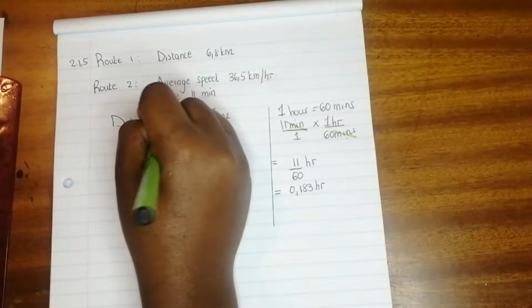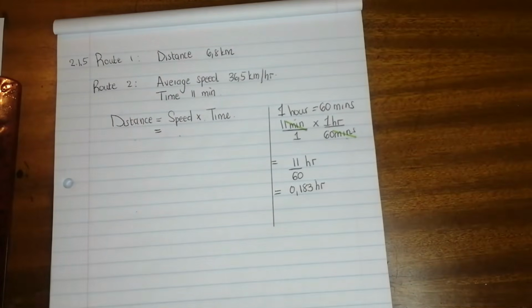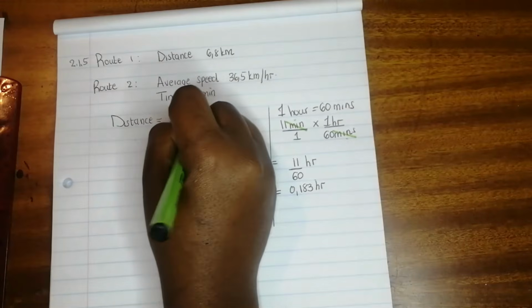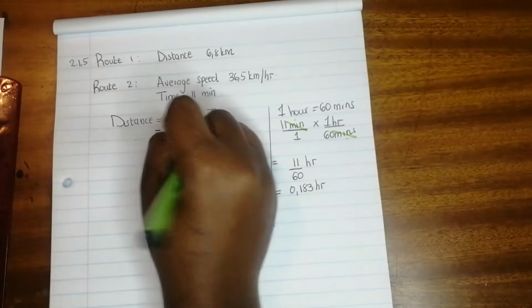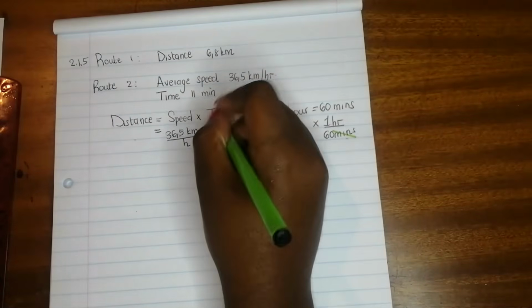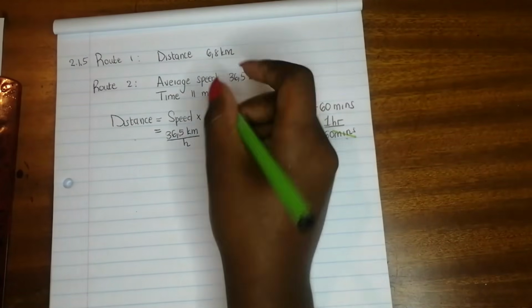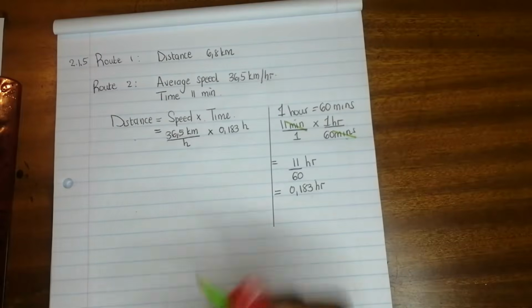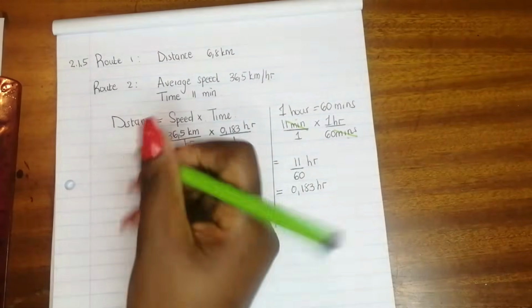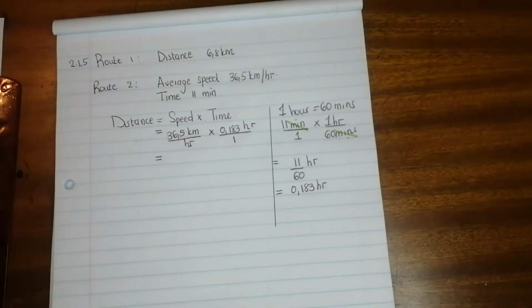So now we are ready to substitute everything into our formula. Our speed is 36.5 kilometers per hour, right? Multiplied by our time, which is 0.183 hours, right? It's important that you write it like that as a fraction. So you see how these units are canceling. It's very important that you do this, guys, so that you don't make a mistake.